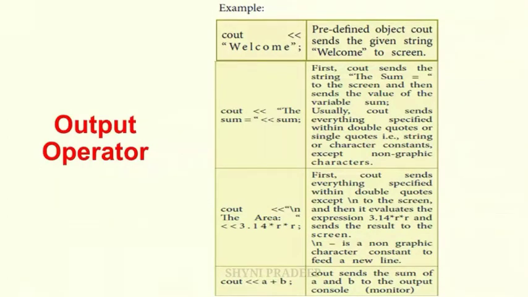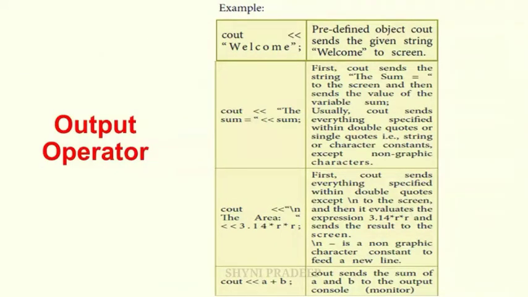Okay. And see the next example: Cout double less than the sum is equal to, double less than sum. First, Cout sends the string the sum is equal to to the monitor, which means the screen, and then it sends the value of the variable sum. Next example is Cout double less than slash n, the area is equal to, and again double less than 3.14 into r. Here first Cout sends the area is equal to to the screen, and then it evaluates the expression 3.14 into r and sends the result to the screen.